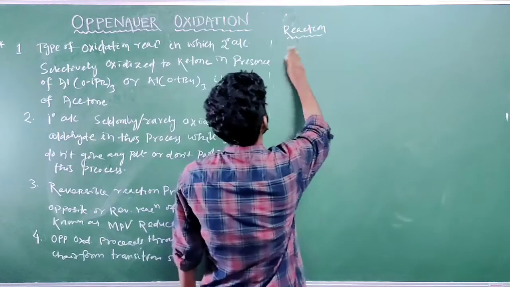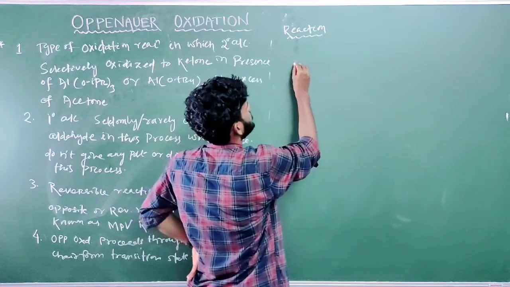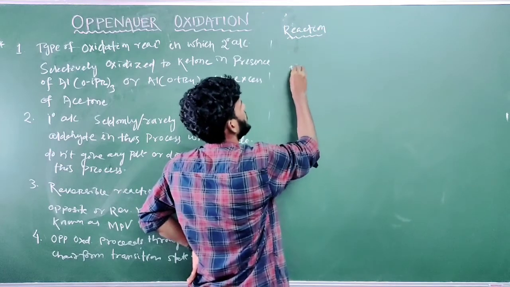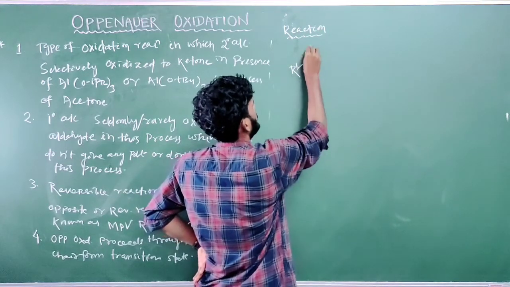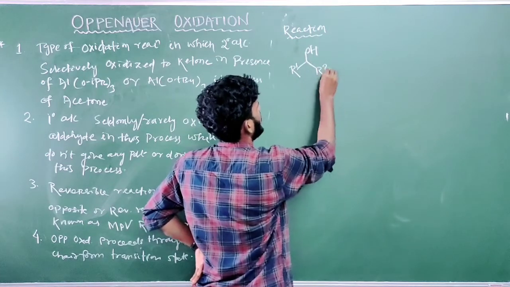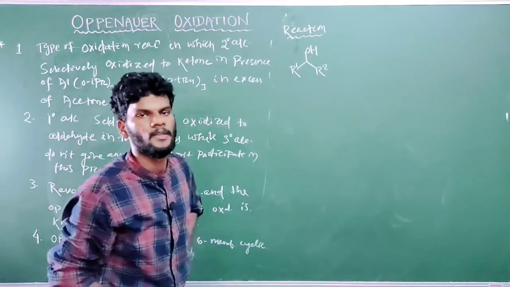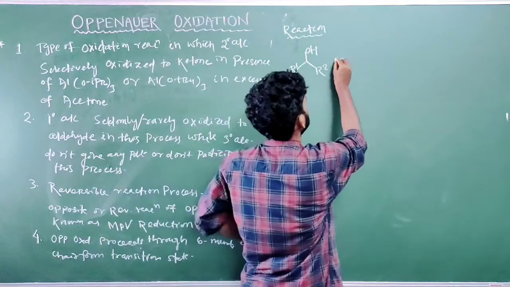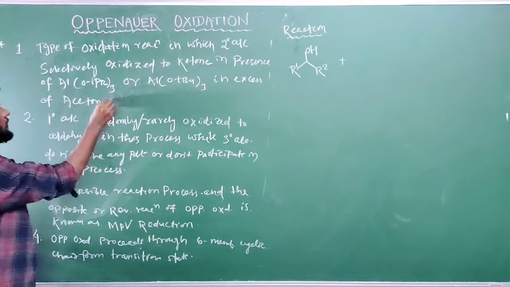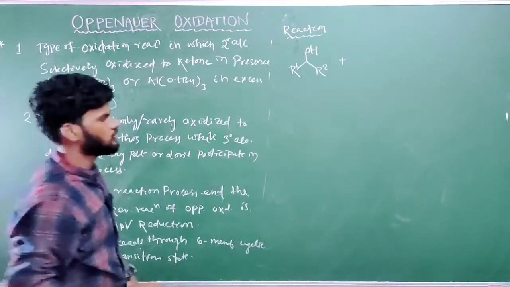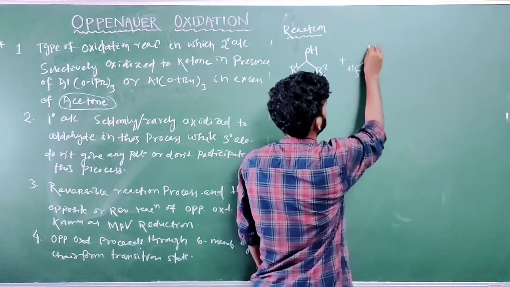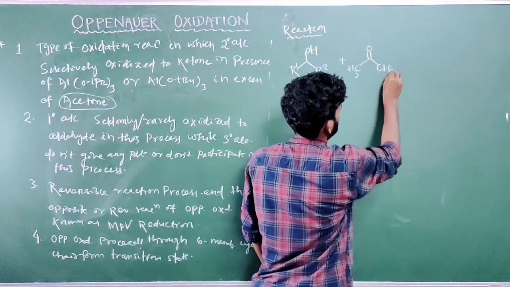Take a secondary alcohol, R1 CH(OH) R2, where R1 and R2 are any hydrocarbon. This is the alcohol. To this, in presence of acetone, the structure of acetone being CH3COCH3.